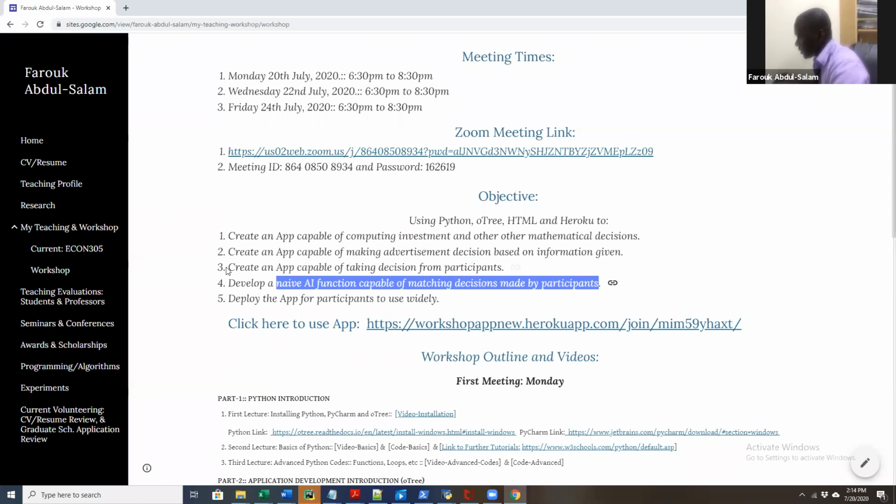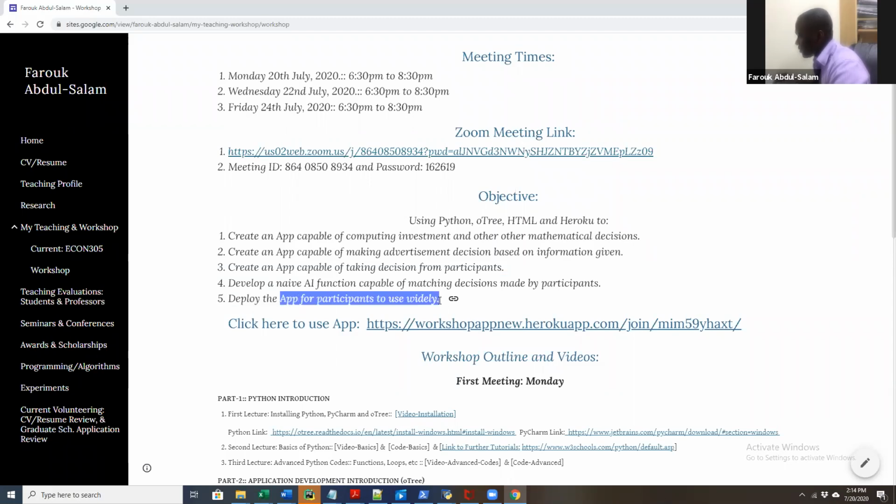So given the result from 3, we'll try as much as possible to create a function or an algorithm that will match it. So that's where we'll introduce AI, be it genetic algorithm or whatnot. But due to time, I'll stick to the very naive AI and see how that matches it. And lastly, as we create this app, our aim will be to spread it for individuals to have access to and see how they use it. So I'll try as much as possible to introduce you to Heroku, which will help us deploy our app to be used worldwide. So these are the 5 objectives that I intend to meet from this meeting.